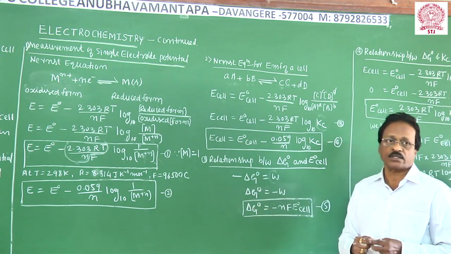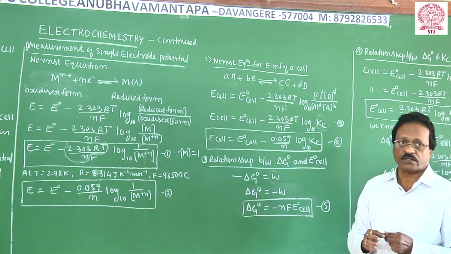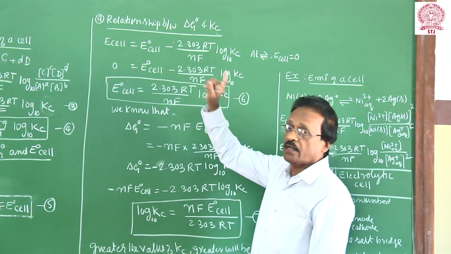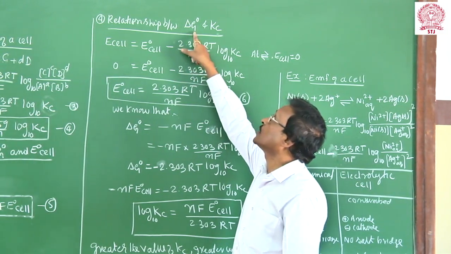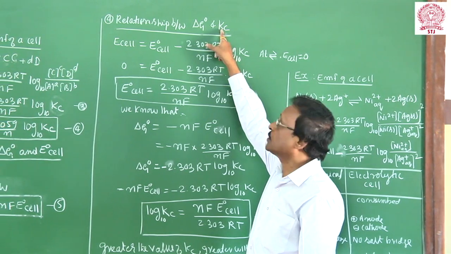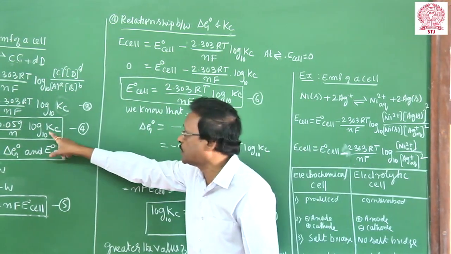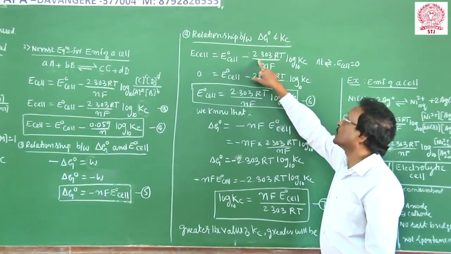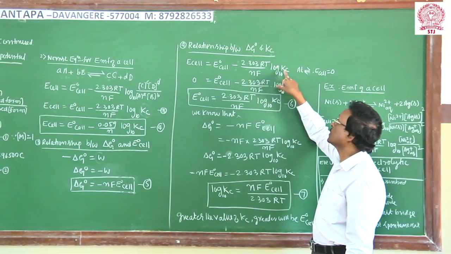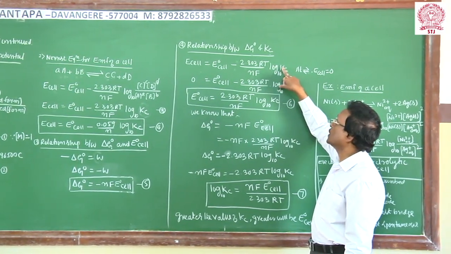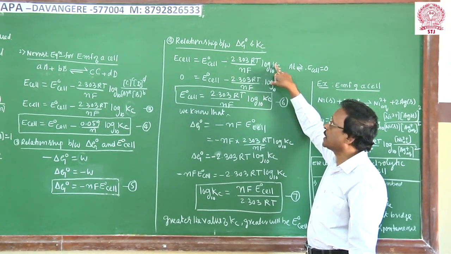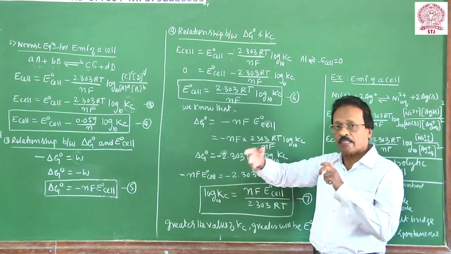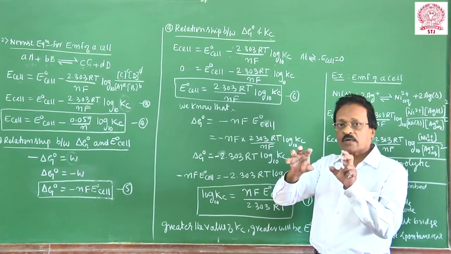Now another equation, another form of the Nernst equation: the relationship between standard free energy and equilibrium constant. I will use this equation: Ecell is equal to E°cell minus 2.303RT/nF log Kc. We are going to measure Kc at equilibrium, which means we are carrying out a reversible reaction. As the reaction proceeds, the reactant concentration decreases and the product concentration increases. At some time we get an equilibrium.